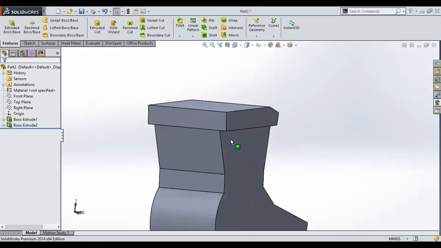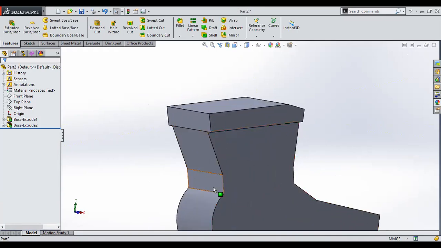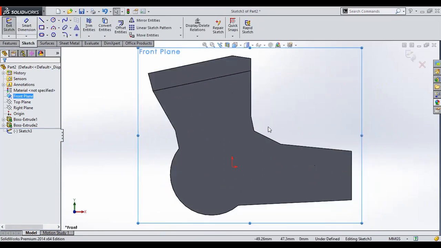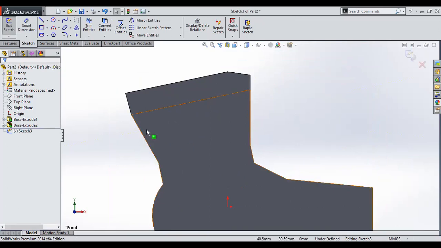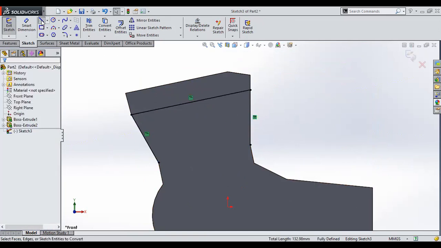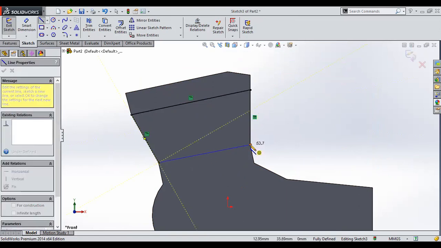Okay, similarly, we can go with the cylinder also. So this one is the cylinder part. I'll select the mid plane, go into the sketch, and then you have to select the boundary. Again go with the convert entities, select the edges like this. Press OK, and then you can create a line like this.